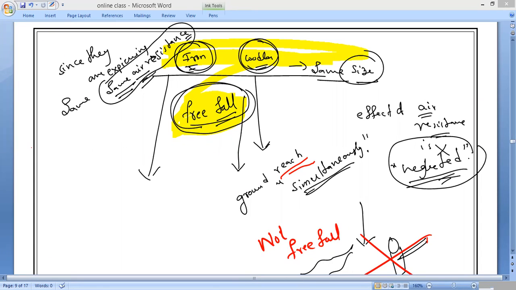Since they are experiencing the same air resistance,